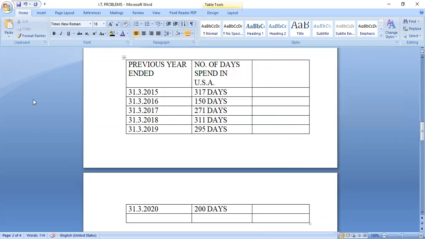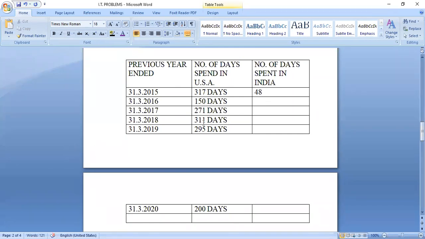So we define how many days are spent in India. Out of 365, 317 is USA. So you have to calculate the number of days spent in India. So tell me, out of 365, 317 belongs to USA. Remaining is how much? 48. Remaining 48 days.